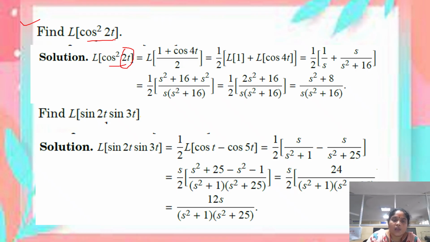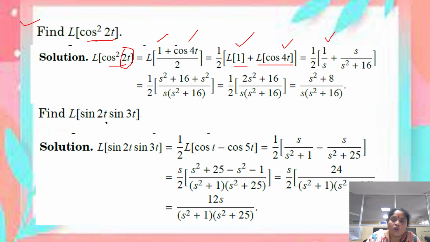And again here we see that there are two functions, so we can apply Laplace transform separately for those functions. So it becomes 1 by 2 into Laplace transform of 1 plus Laplace transform of cos 4t. So we know that Laplace transform of 1 is 1 by s, and the Laplace transform of cos at is s by s square plus a square.